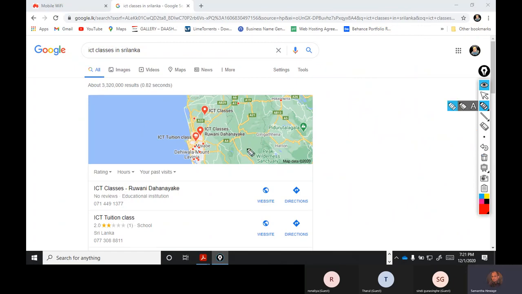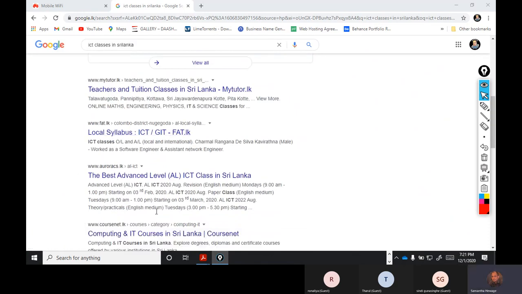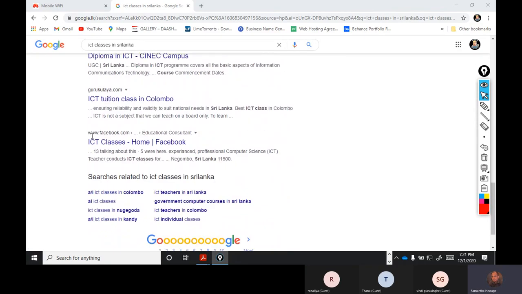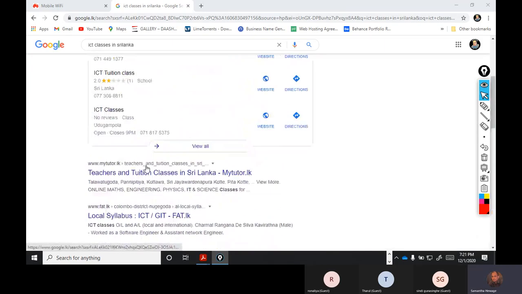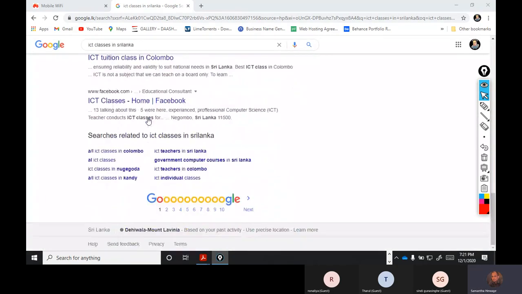See, now for ICT classes in Sri Lanka, what are the links? mytutor.lk, fat.lk, right? So those are the websites. This is called the first 10 links, right?